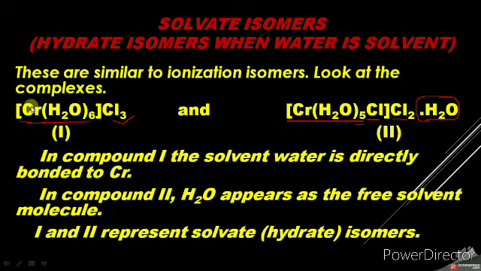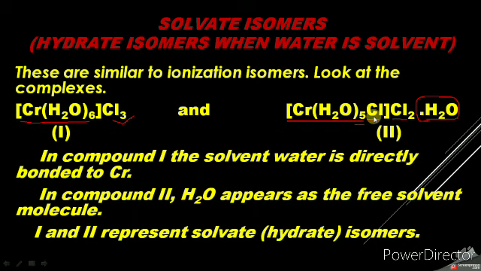First one is [Cr(H2O)6]Cl3, so the name is hexaaquachromium(III) chloride. And the second complex is [Cr(H2O)5Cl]Cl2. So in compound 1, the solvent water is directly bonded to chromium, so water is in the coordination sphere. And in the first molecule, chlorine is in the ionization sphere.